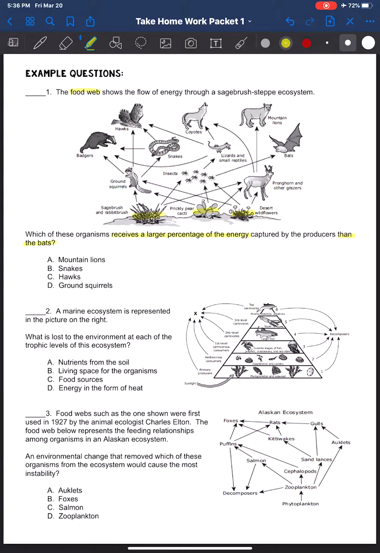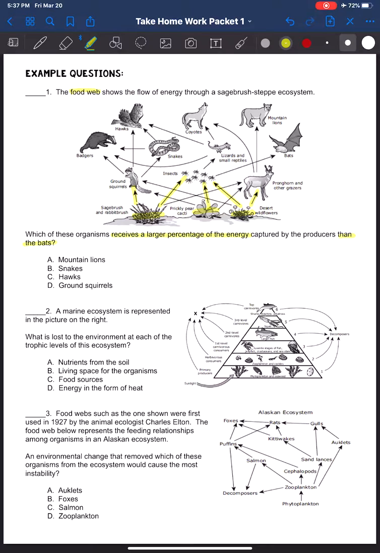So I'm going to look at what is getting more energy from those producers. If I take a look at who's eating the producers, it's going to go to the squirrel, the insects, here and here, and then this one is going to feed the deer.